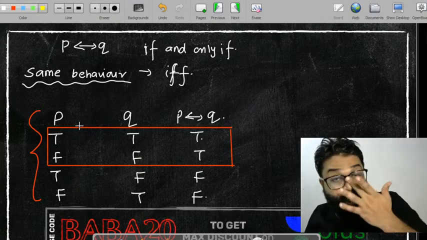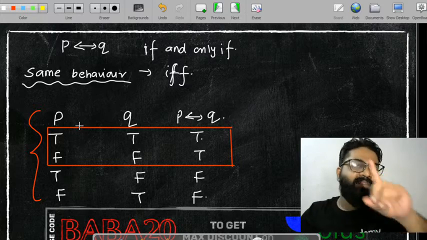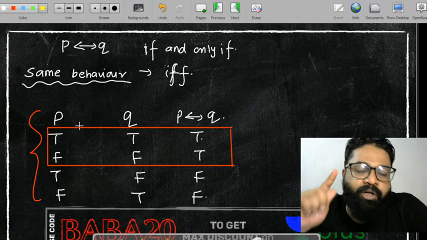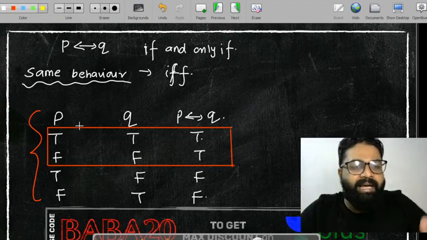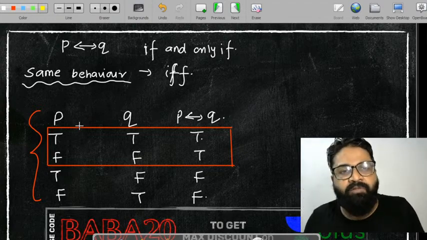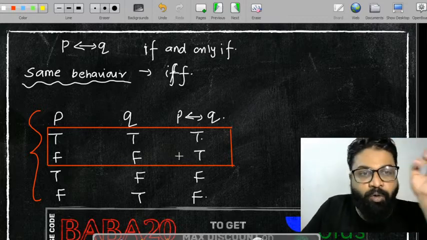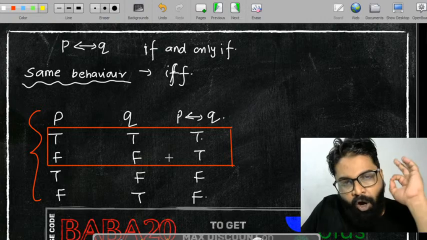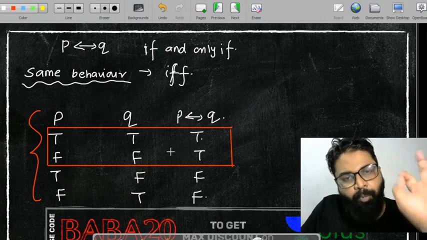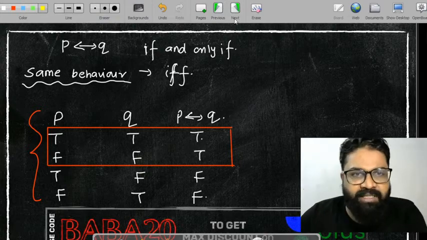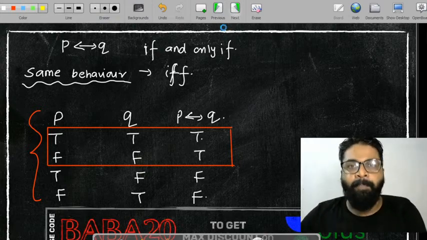But if you people know about the Euler graph, there is an if and only if. So try to understand, if and only if is very important with respect to theorems. Euler graph if and only if all degrees are even, so it should have the same behavior. Whenever you are learning about the double implication, always try to understand both should have the same behavior. Then only you can learn this particular concept.